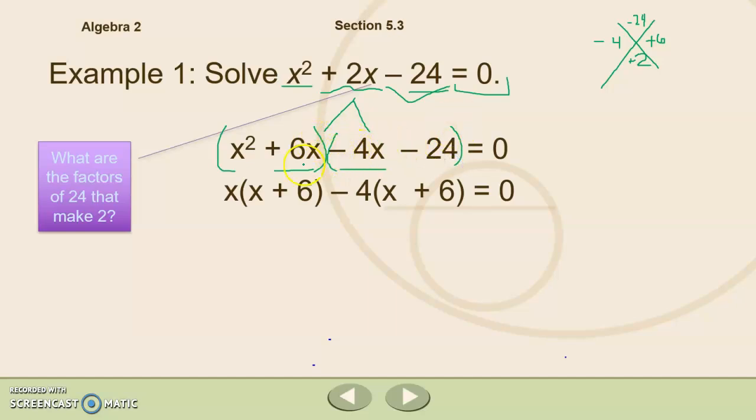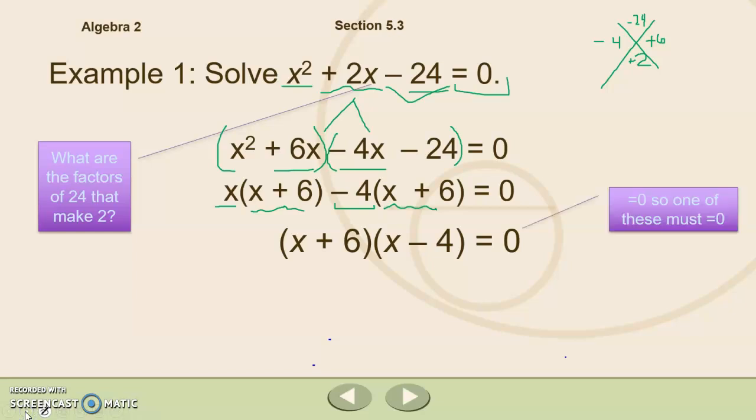I'm going to factor out the greatest common factor. In this case, x was my greatest common factor, which leaves me with x plus 6. And over here in my second group, negative 4 was my greatest common factor, which left me with x plus 6. You can see that I've got this identical binomial here, so that's one of our factors. And then the x minus 4, that's what's remaining, that's my second factor. So I've got x plus 6 and x minus 4.